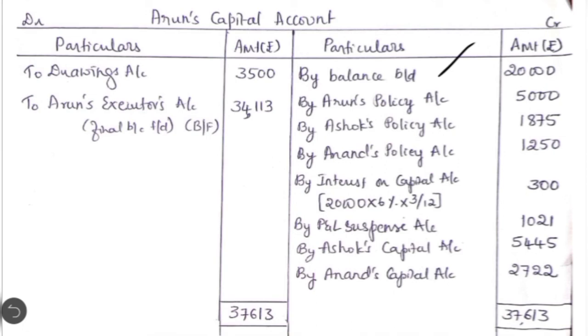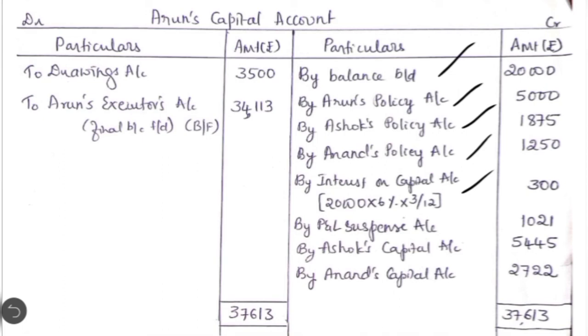The first policy belonged to Arun and it has matured. What is the amount the insurance company would pay to the partnership firm? Entire 10,000, because the condition for maturity of that policy was either the death of Arun or the expiry of period, whichever is earlier. In this case, since Arun has died, the policy has matured, so they will get the entire amount, that is 10,000 rupees.